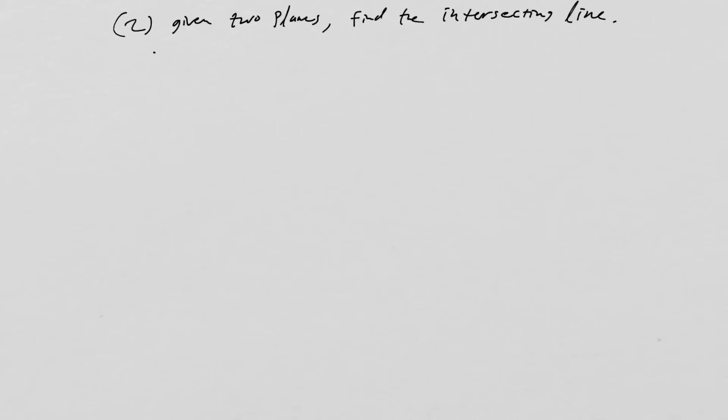So we'll have x minus 2y plus z is equal to 3. We'll call this plane 1. And then we'll also have this one, 2y minus z is equal to 0.